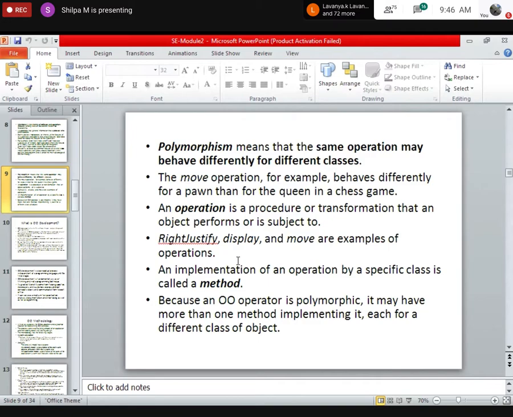For example, let's say move in case of vehicles. In case of a train, the move operation is different. In case of an aeroplane, move is different. In case of a bicycle, move is different. So the same operation move performs differently with respect to different objects, which is known as polymorphism, that is showing more than one nature, or behaving differently in different circumstances.